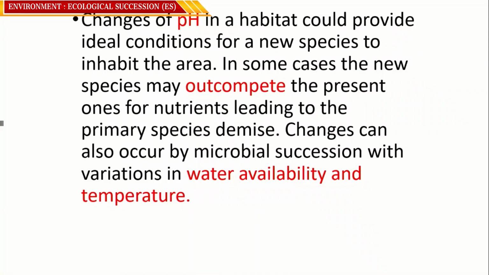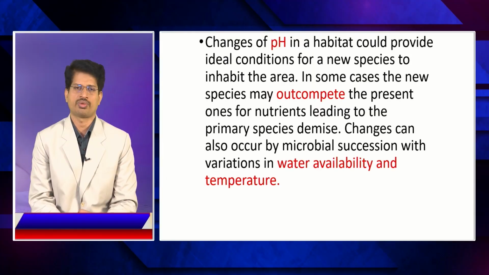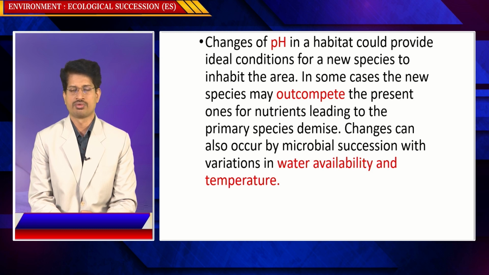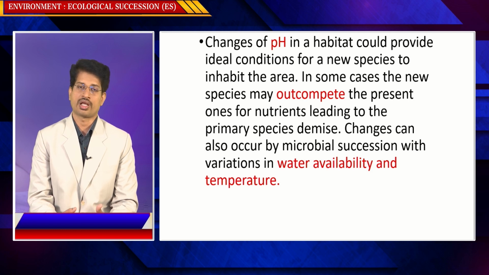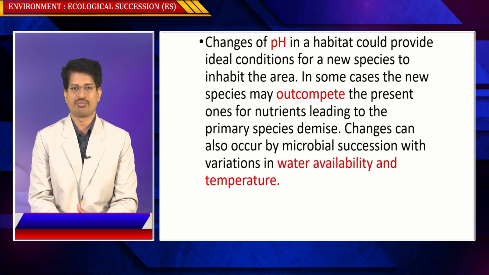Change of pH in a habitat could provide ideal conditions for a new species to inhabit the area. So even the level of pH, the potency of hydrogen ion generation by some substance in the environment, also impacts the survival of a species. At a certain pH, certain organisms survive better. So when acidity increases because of acid rain, fungi survive better than bacteria. So even the pH is responsible for changing the ecological succession.